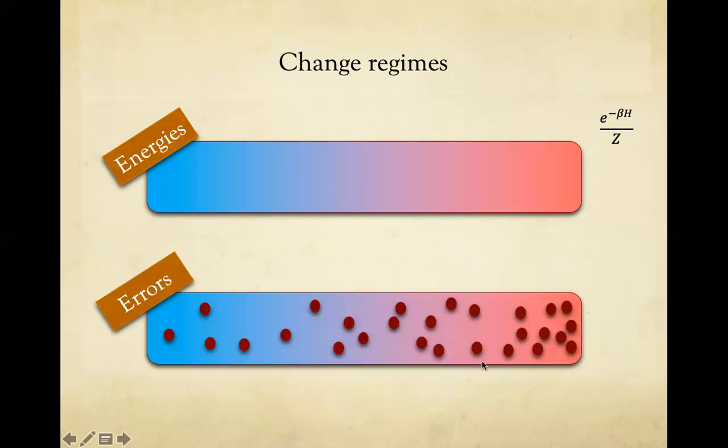You can think about regimes of errors where there are large weight errors, and places where the errors have very, very small weight. Okay, so essentially your desire would be to have this map between high energy states and high weight errors and low energy states and low weight errors.